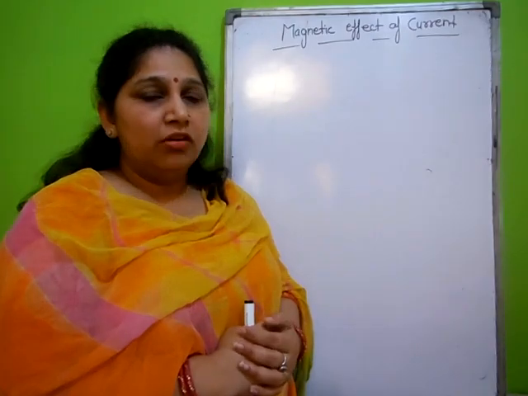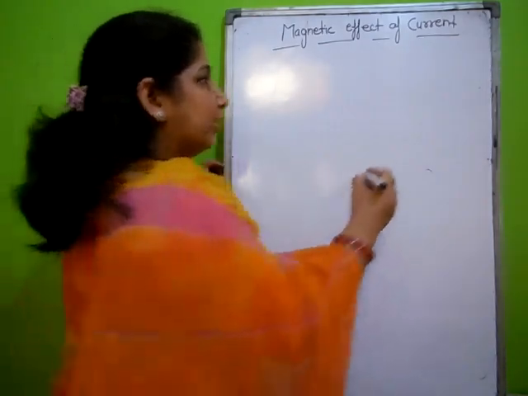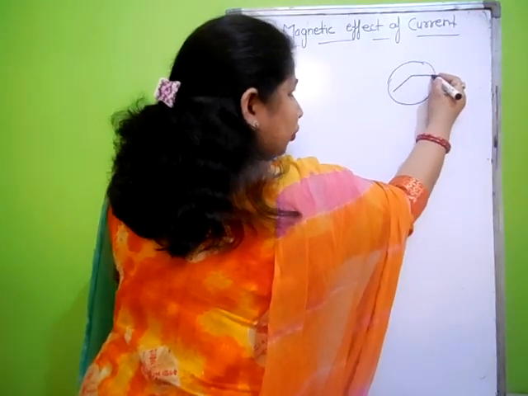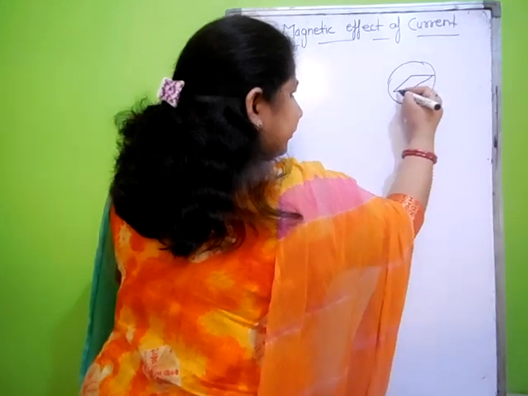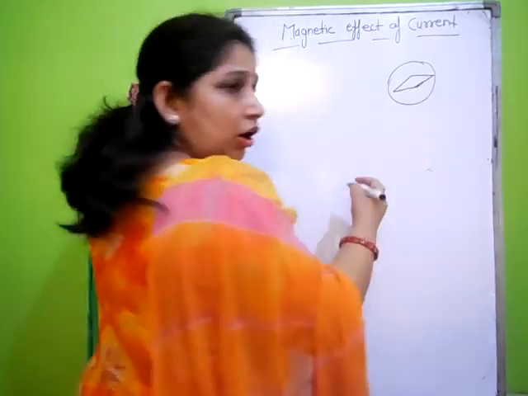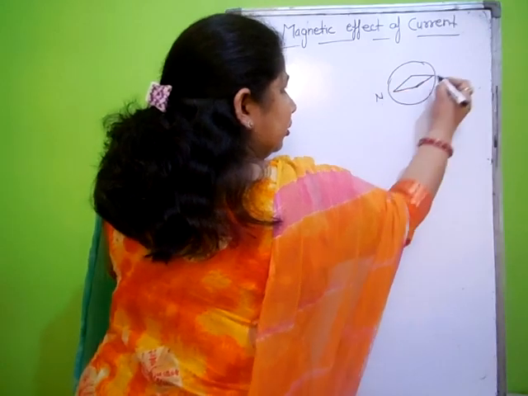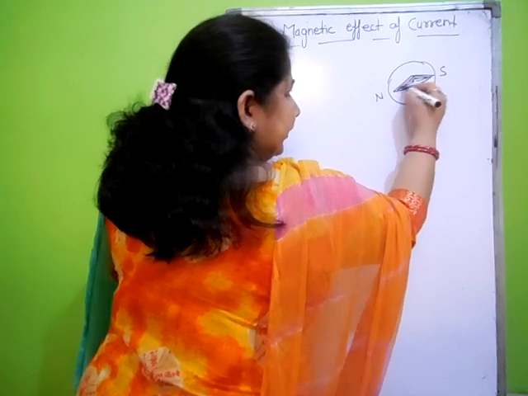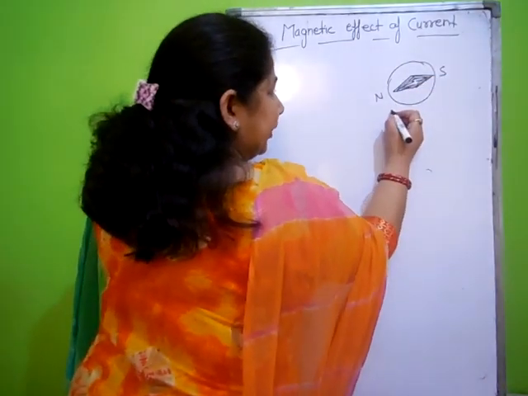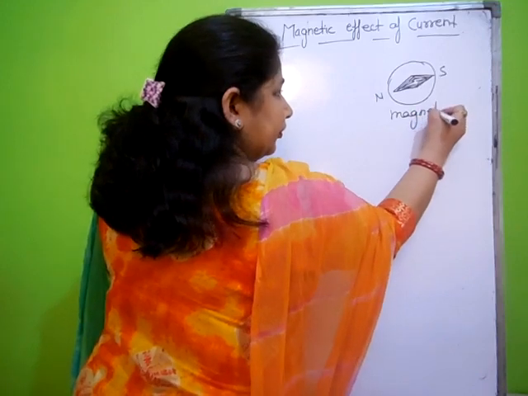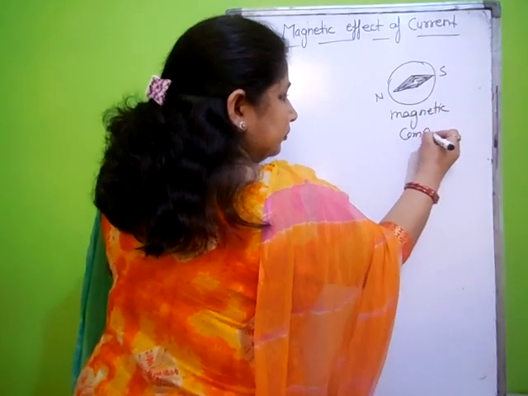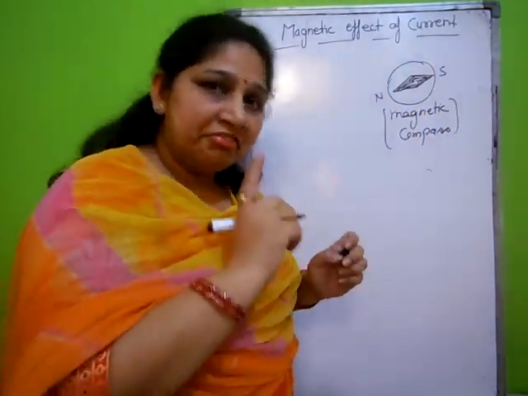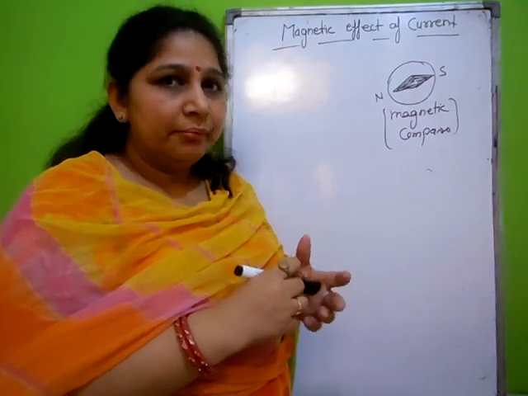On the basis of these properties of a magnet, we have made a compass, the magnetic compass. It has two pointed ends and always stops in the north-south direction. This needle is made of magnet and it is called a magnetic compass. If it rotates or deflects, then definitely there is a magnetic effect.